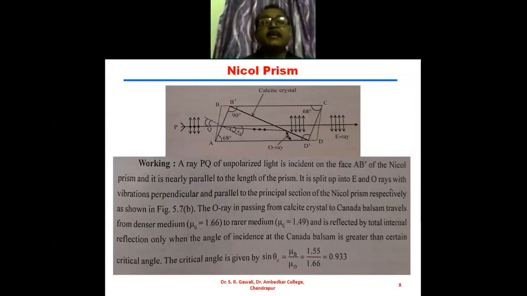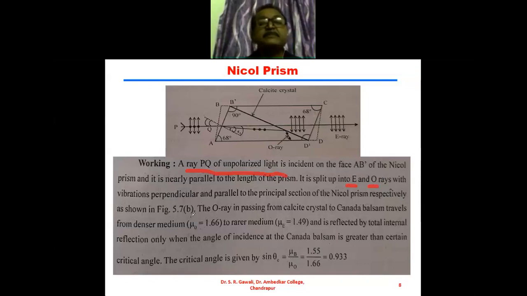Now, the working of this Nicol prism. When a ray of unpolarized light is incident on AB dash, it is split up into two rays, E ray and O ray, with vibrations perpendicular and parallel to the principal section of the Nicol prism, respectively, as shown in the figure.